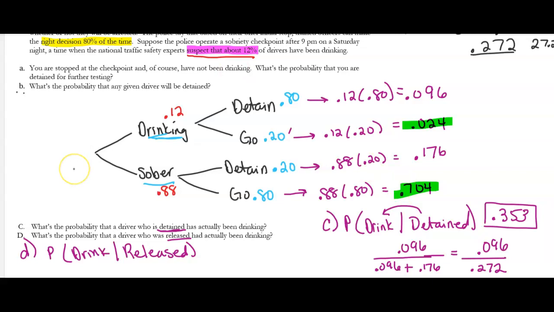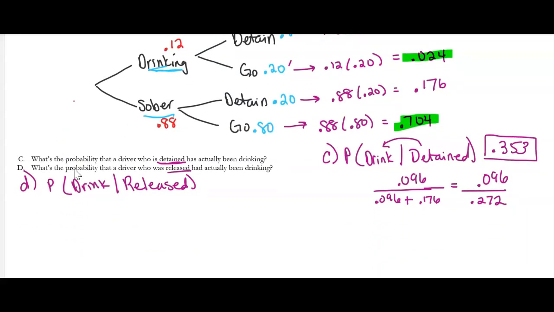I could be let go after I have been drinking, or I could be let go after I have not been drinking. And out of those, the ones that were actually drinking was here. Okay, so again, this is a conditional probability, so you have to be careful with these. 0.024 plus 0.704.